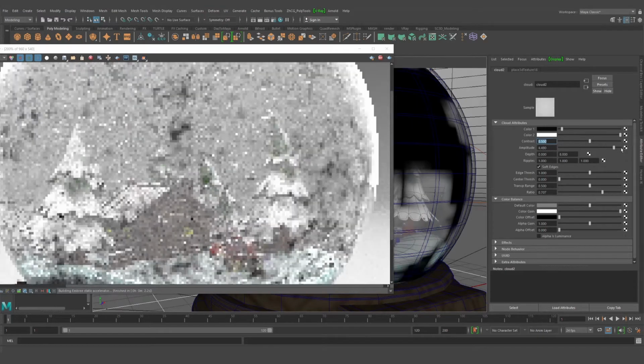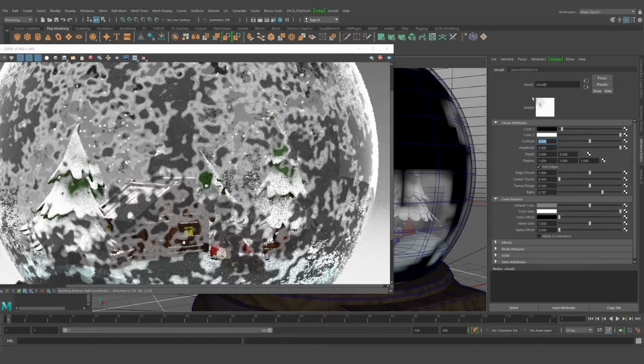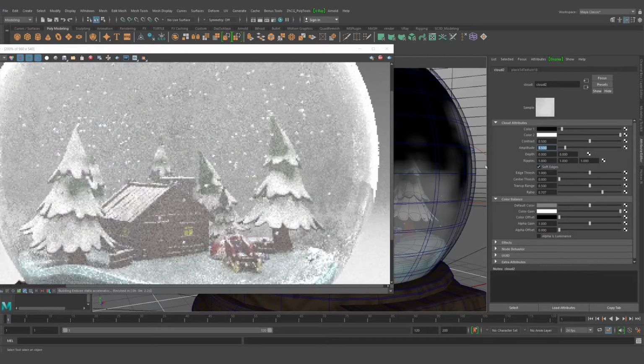Amplitude, the same thing. You can check how the hard edges of that node will be visible on the node. Probably I will set it to 0.5 too.